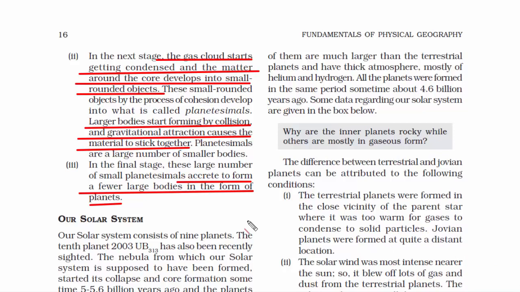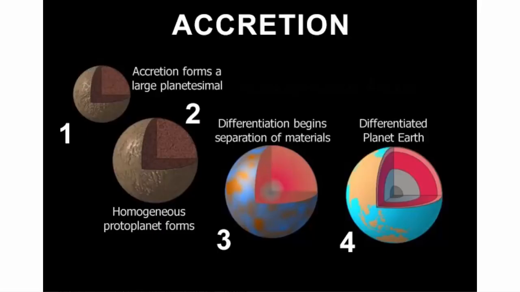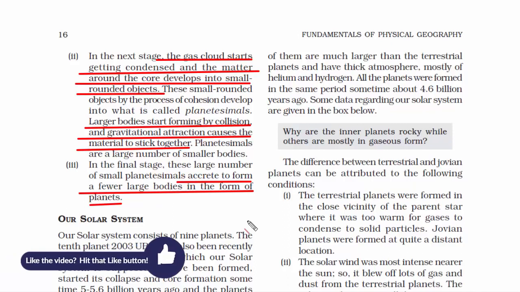Now in the final stage, this large number of small bodies accrete to form a few larger bodies. The meaning of accrete is forming layer after layer. So these smaller bodies that were formed due to collision and gravitational attraction, with time have several layers formed on them. As a result, from a small body, it becomes a large body. And that's how planets are formed.